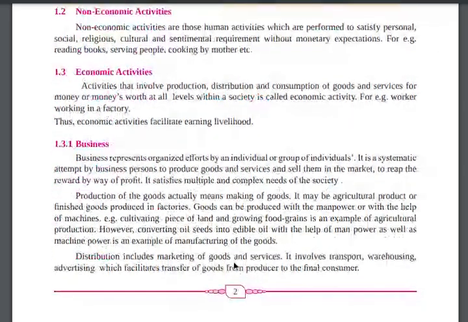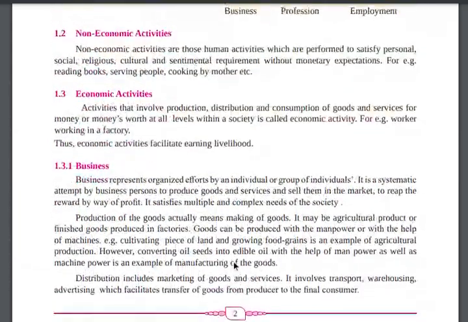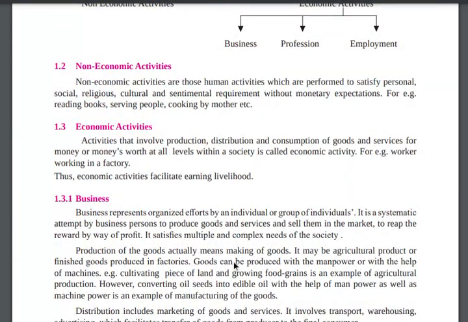Non-economic activities are those human activities which are performed to satisfy personal and social needs, religious needs like festivals, cultural and sentimental requirements, without monetary expectation.